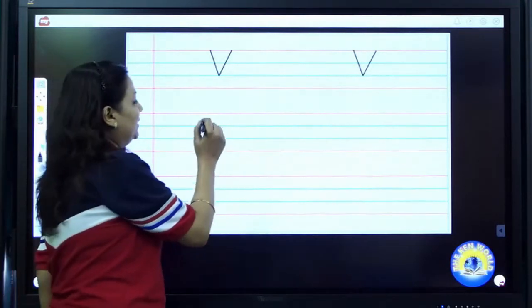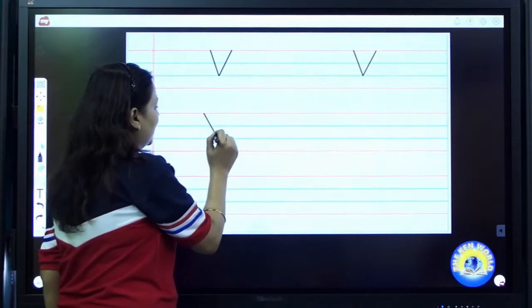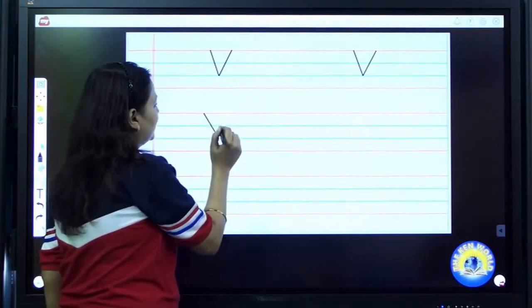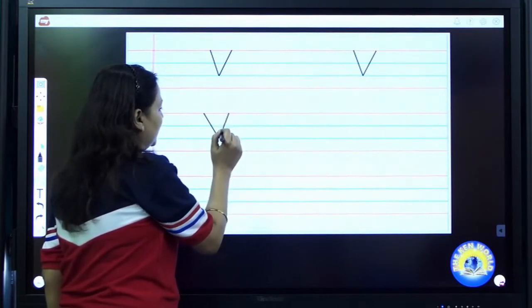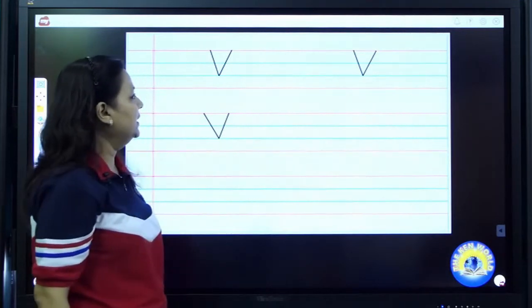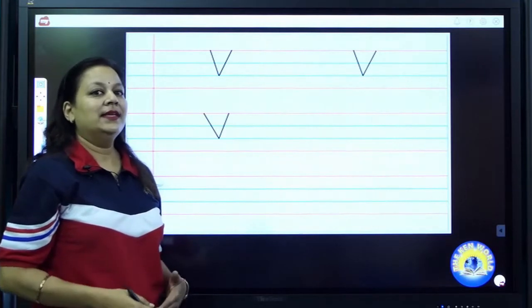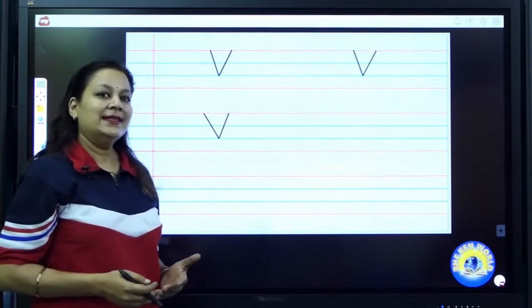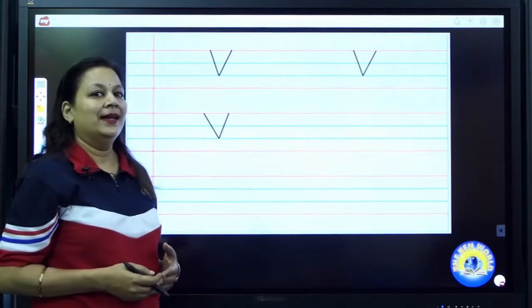Again look at the board carefully. I am going to write V. Up to down slanting line from top till base. Put your pencil on the opposite side. Draw one more slanting line from top till base. V says V. V as in van.